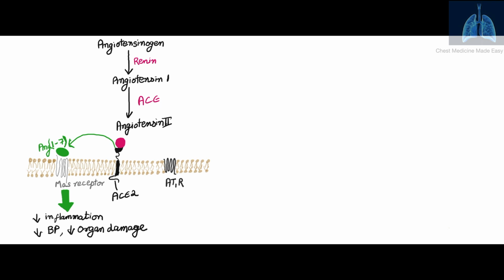In the alternate pathway, the angiotensin II gets acted on by the ACE2 enzyme on the cell membrane, as shown here, which converts the angiotensin II to angiotensin 1,7, which acts on the MAS receptor, leading to reduction in inflammation, reduced BP, and reduced organ damage.